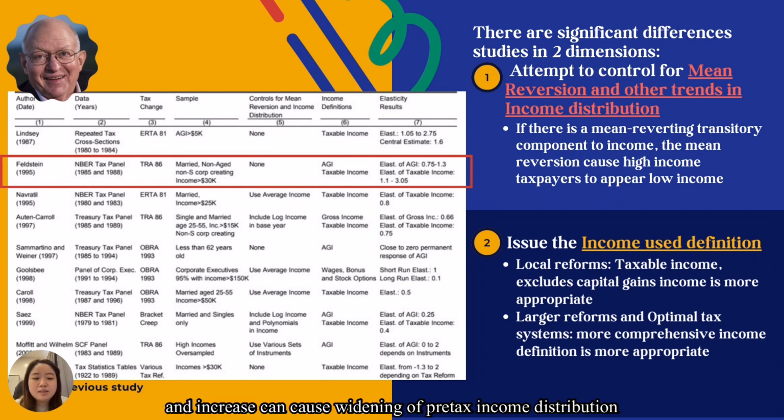Tax reform targeting tax cuts and increases coincided with the widening of the pre-tax income distribution. And another issue is the income definition used. Most studies use taxable income, which excludes capital gains income, which may be appropriate for a local income, while for a larger reform and an optimal tax system, a more comprehensive income definition is more appropriate. The first estimate shows sensitivity to income definition, with elasticity significantly lower when broad income is used.